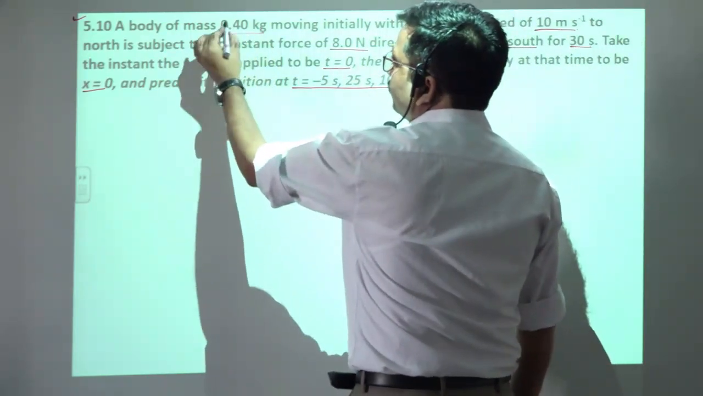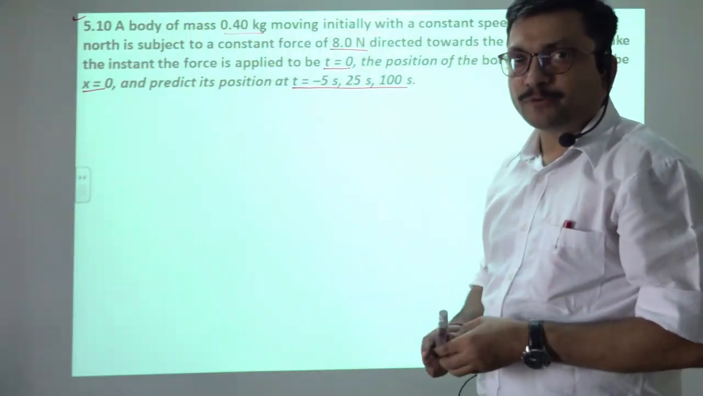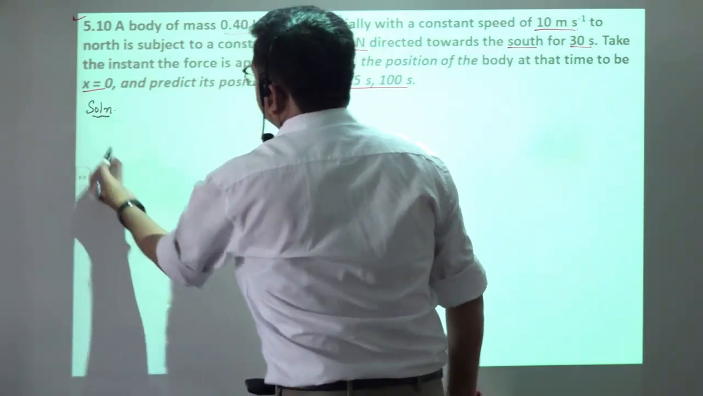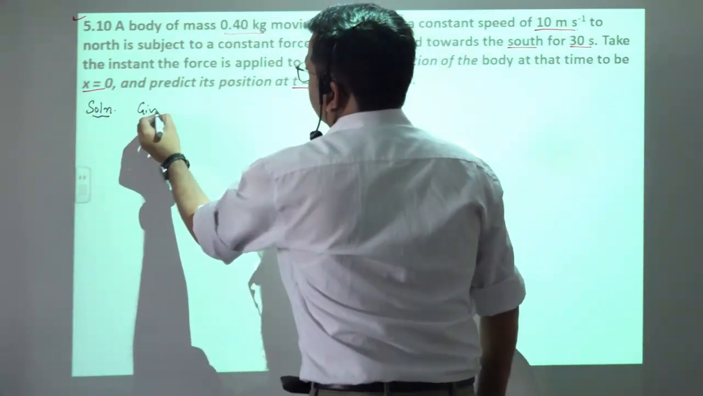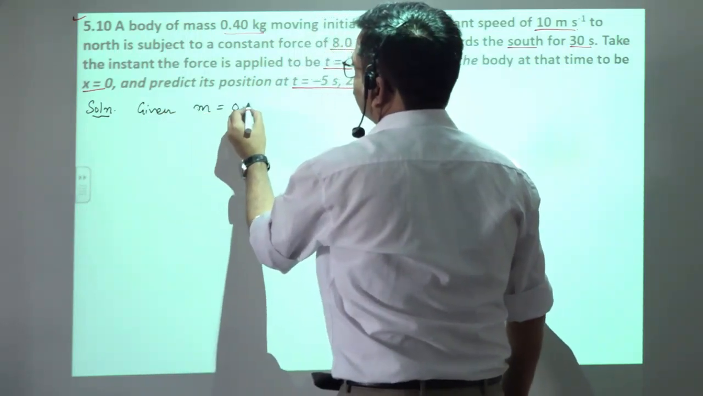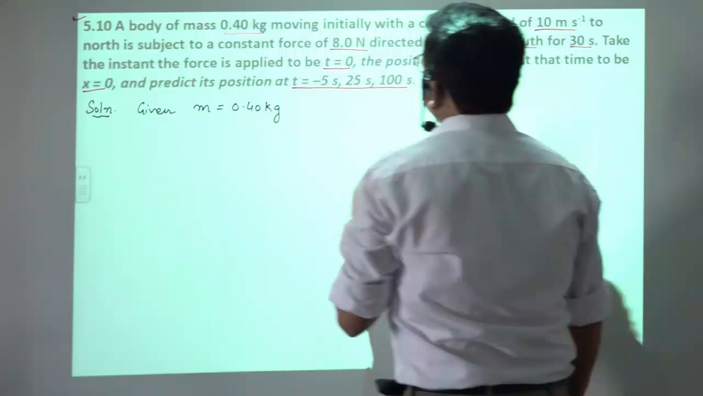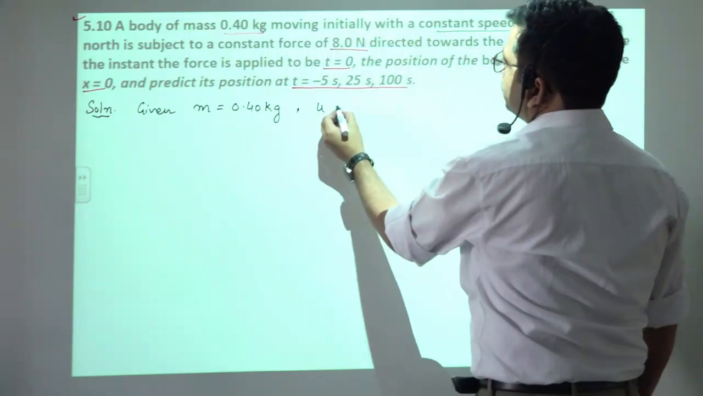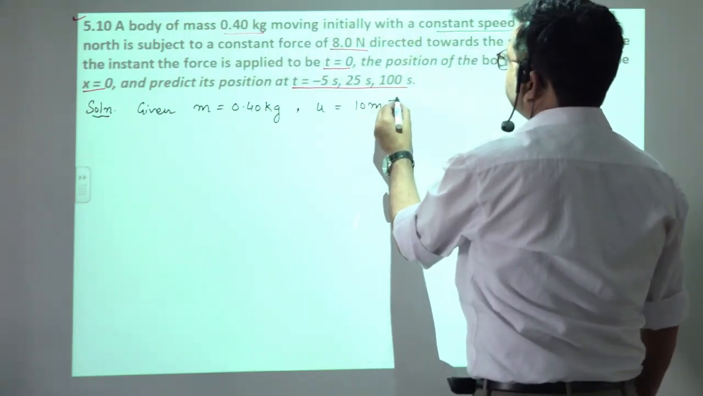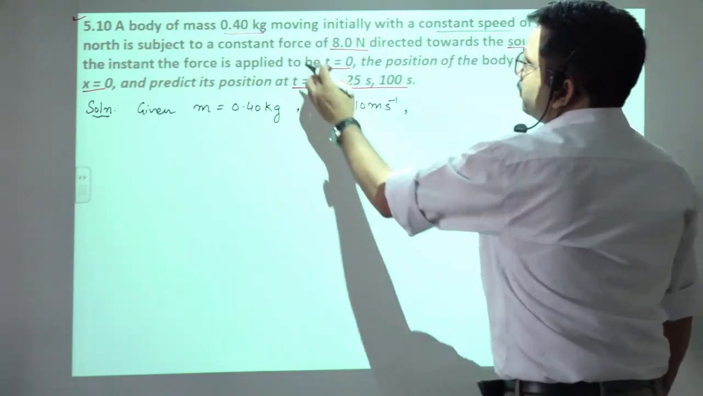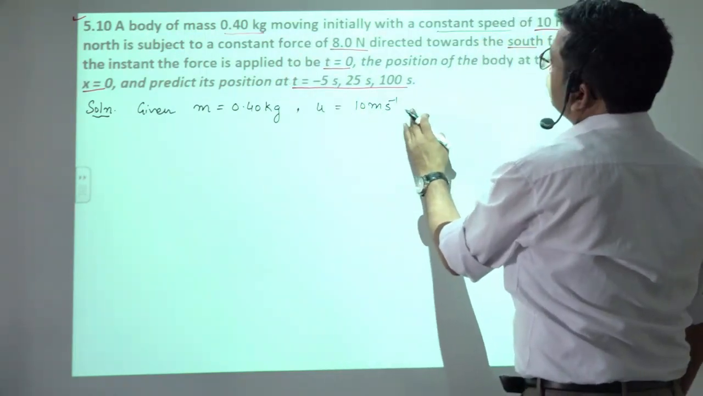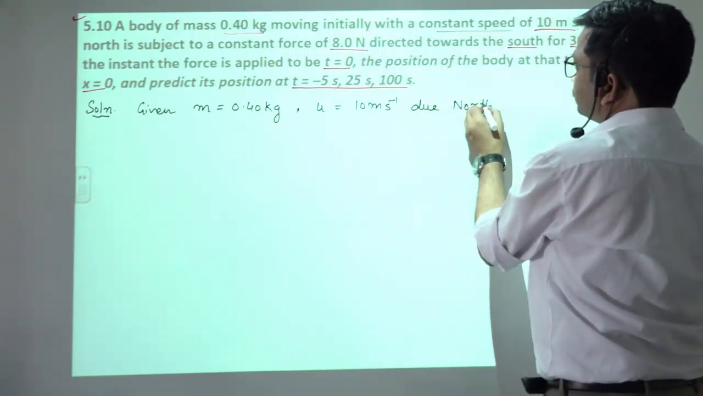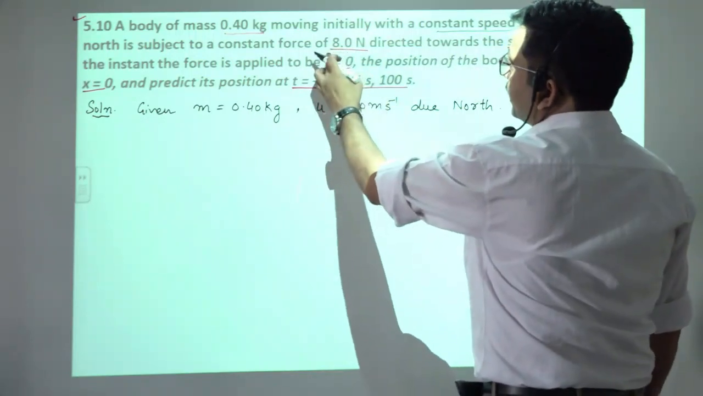So mass of the body is given. Whatever the parameters which are provided to us, we will write first of all those parameters. So here we are given mass of the body m is equals to 0.40 kg, okay, and moving with the initial constant speed is given to us 10 meter per second, okay, to a constant force of, और speed किस direction में है? Speed to north, मतलब u is equals to due north we can write, and force is acting in the 8